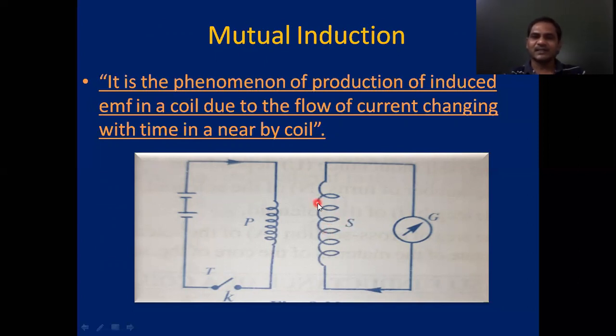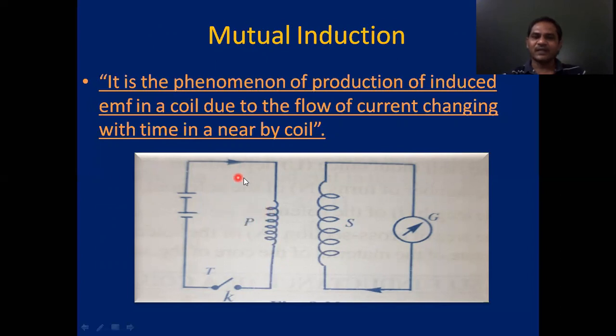So let us discuss this concept. Consider the diagram here. This is the primary coil, connected to the battery through a tap key. Nearby, a secondary coil is placed that is connected to the galvanometer. When the tap key is closed, the circuit is closed, and current starts to increase in the primary circuit.